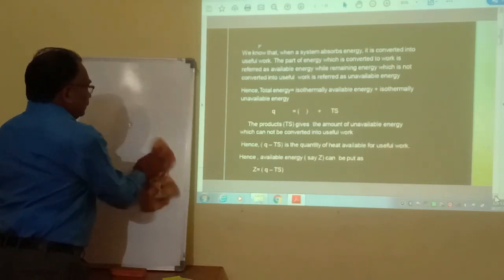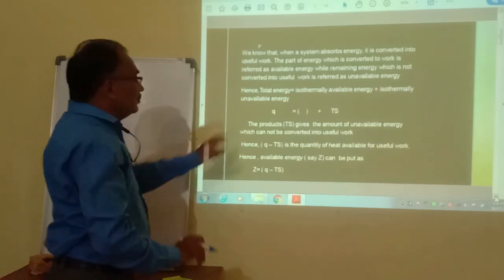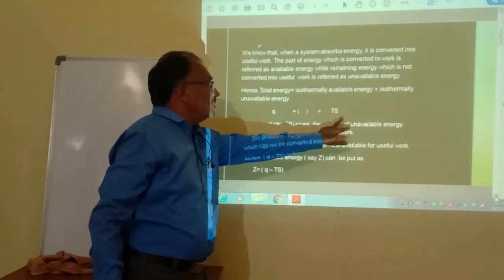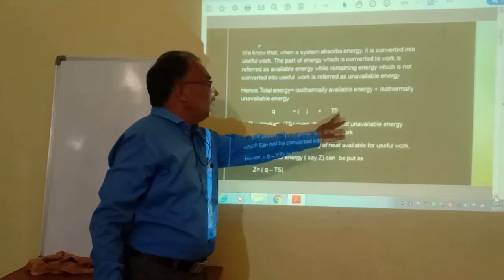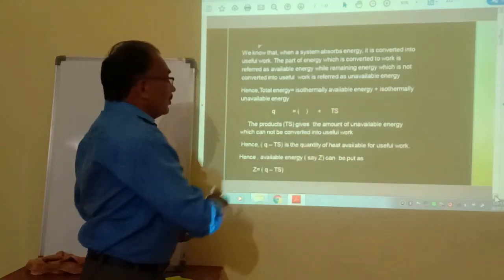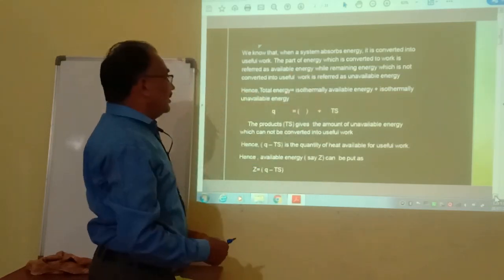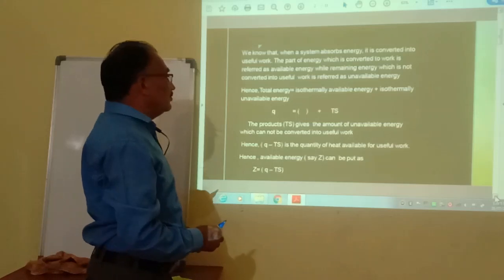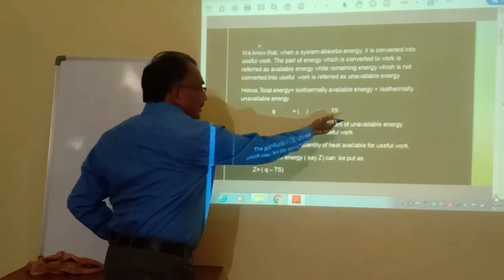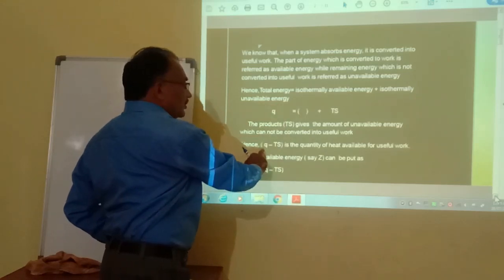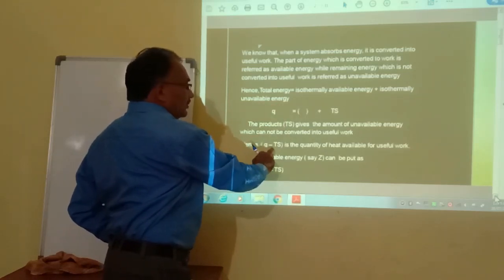Therefore Q is equal to the available part of energy plus the unavailable part of energy, which is nothing but the entropy TS. From this we calculate the available part of energy: if we take TS to the left-hand side, it comes out to be Q minus TS.